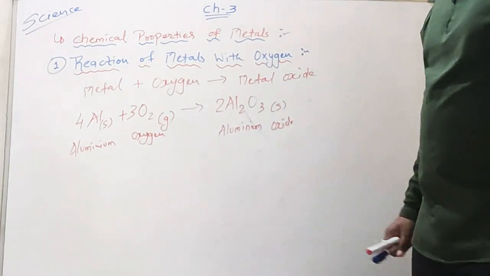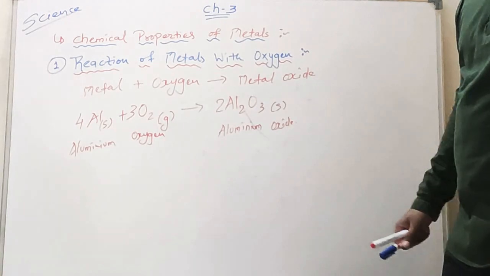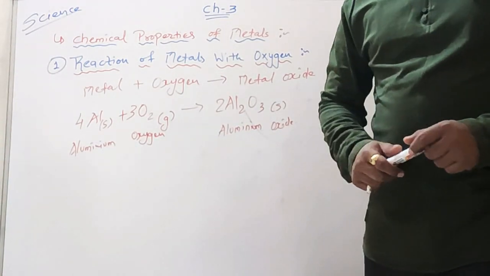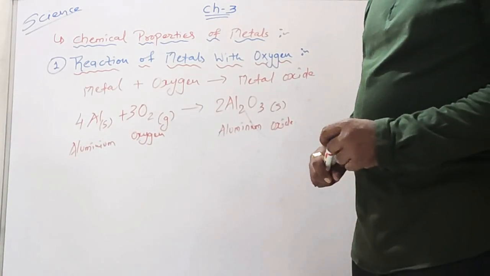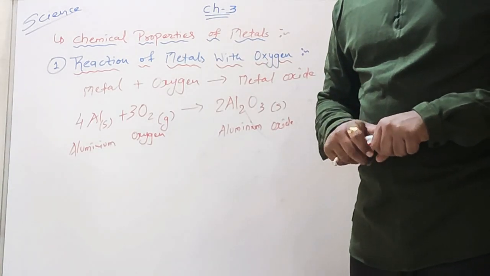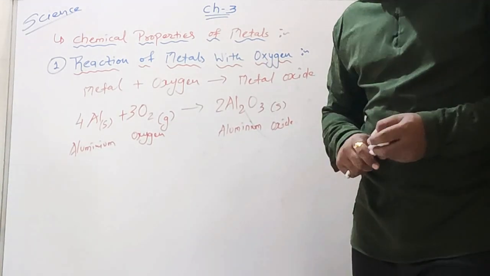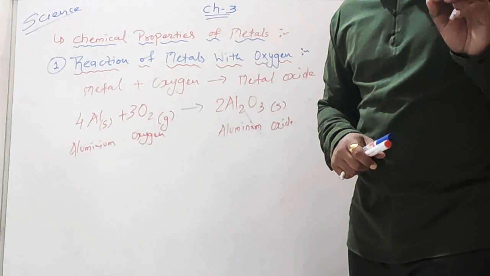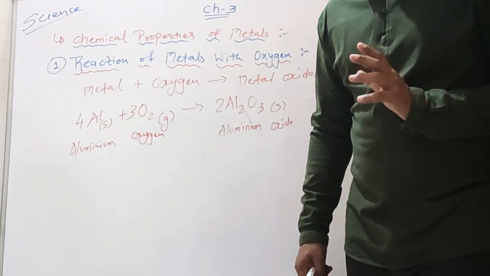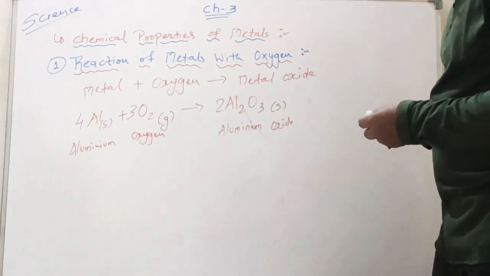The product formed here, we know, is metal oxide. Now we already know that metal oxides are generally basic in nature. And we also know that not all metal oxides dissolve in water. But some of them dissolve in water and they are known as alkali. The metal oxides which dissolve in water are called alkali.